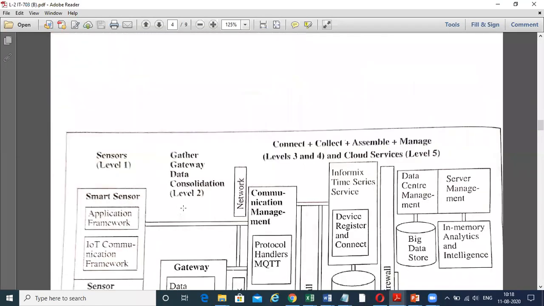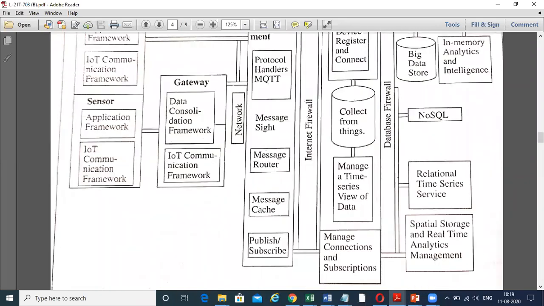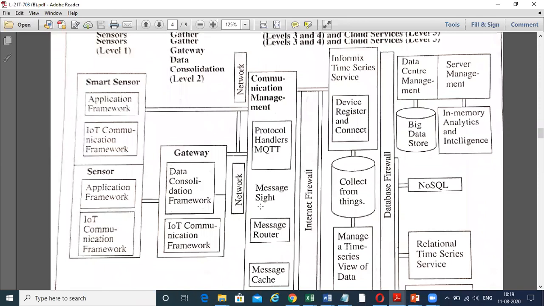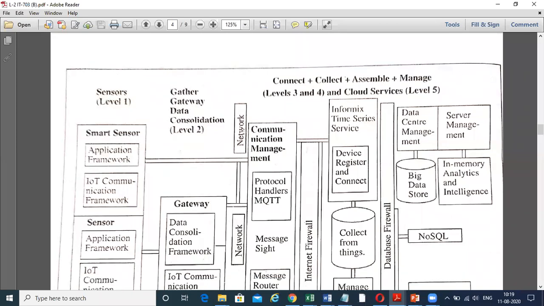Next, this was the diagrammatic representation. Here, as we have seen, the sensors, that is the gather gateway data consolidation, is level 2. This is sensor level 1, level 2. Now we have seen that in the IBM conceptual framework there are 5 levels, and in the Oracle conceptual framework there are 6 levels.